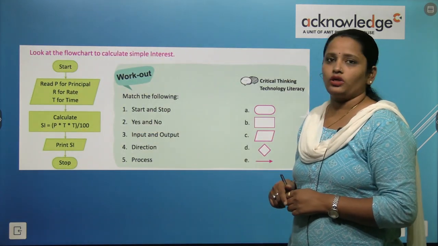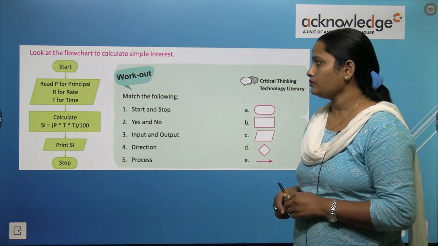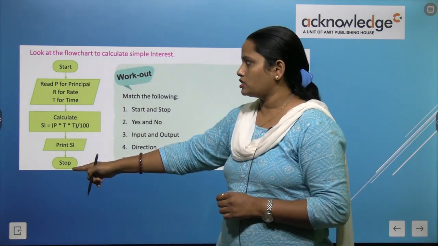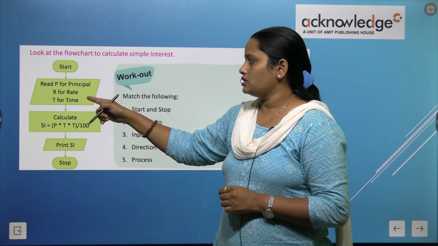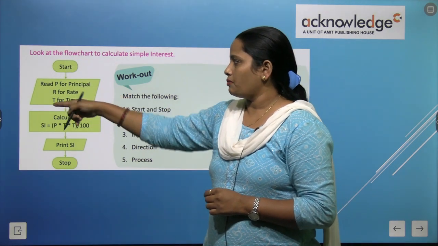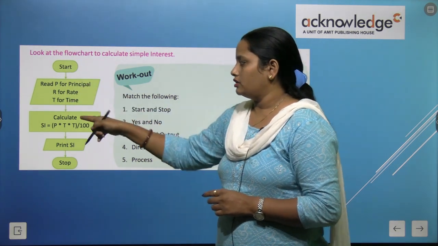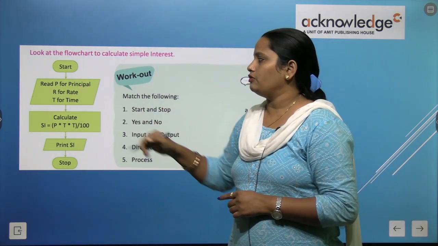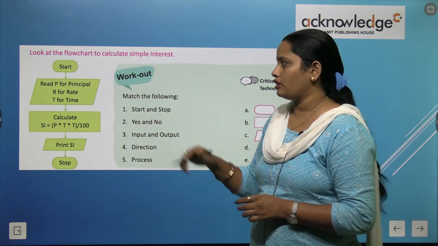Look at the flow chart to calculate the simple interest. We can see this is our start and stop box, and this one is this parallelogram, and there is our rectangle here. So here we have written, read P for principal, R for rate, and T for time. We have written the form,